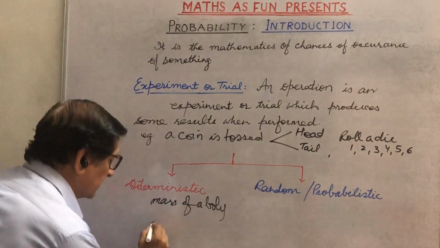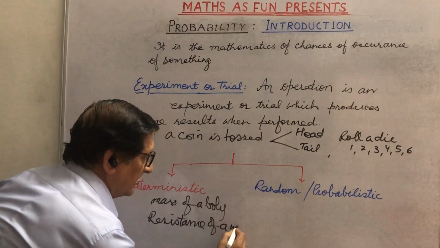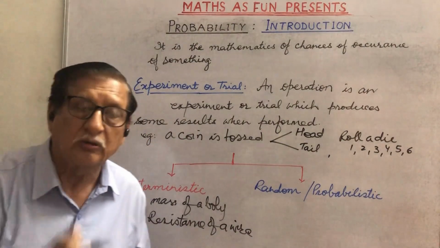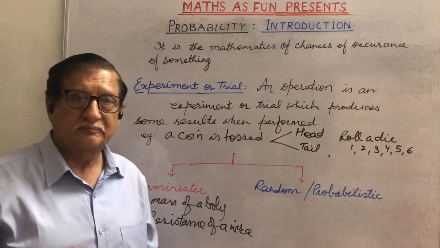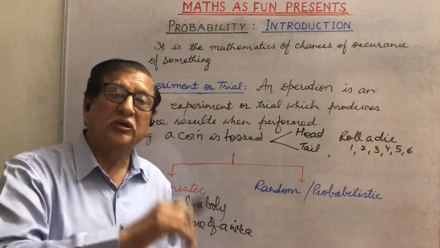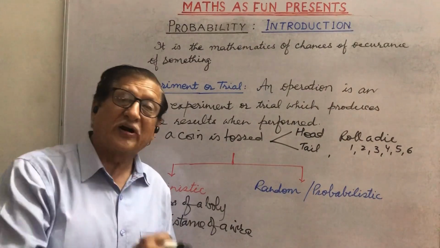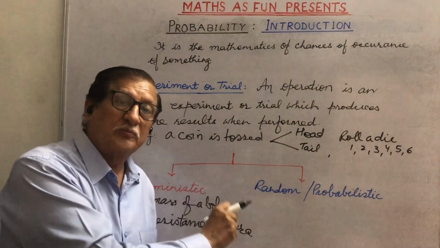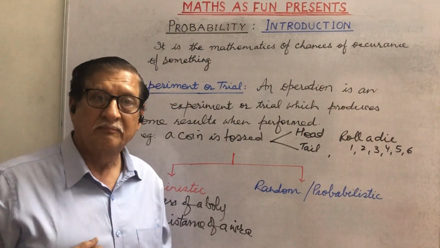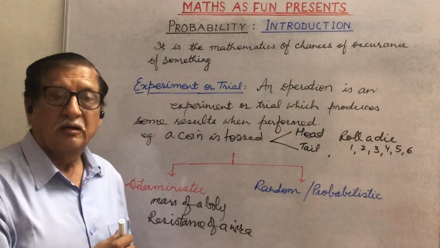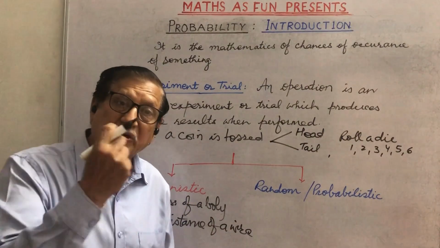If we want to find out the resistance of a wire of a particular metal of a particular length, suppose it is coming 10 ohms, by changing the voltage and current, we find that the resistance of that is 10 ohms only. Every time it will be 10 ohms if it is 10 ohms the first time. This type of experiments or trials are known as deterministic experiments. They have a fixed result.